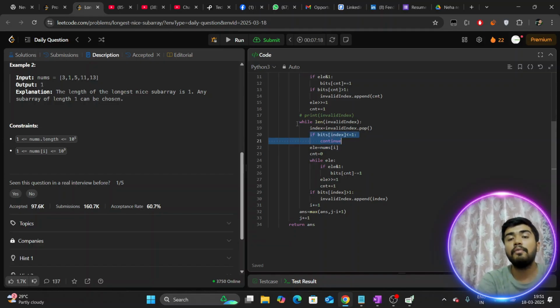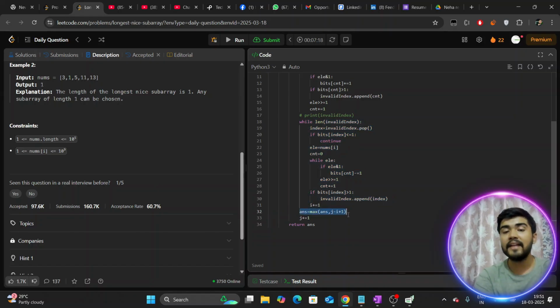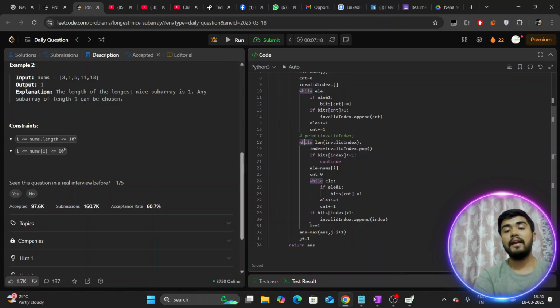Now after these iterations, we don't have any invalid index present, right? We have processed all our invalid indexes. So can I say from index i to j, this is a valid window? If that is so, can we maximize our answer to max of answer and j minus i plus 1? That is the size of the new window we are currently considering. And again, on this loop we are doing standard j++, and on this loop we are doing standard i++.